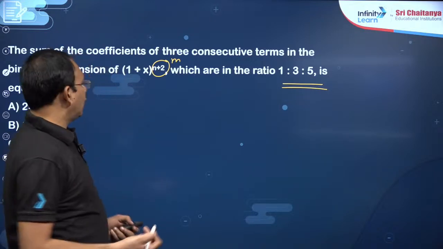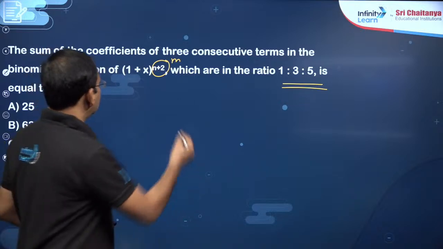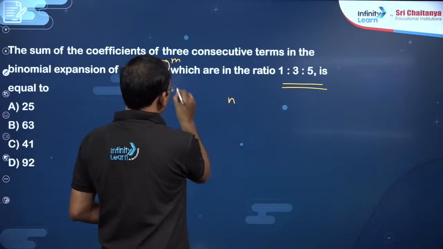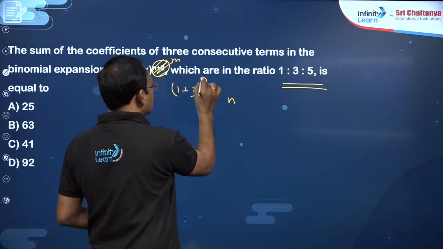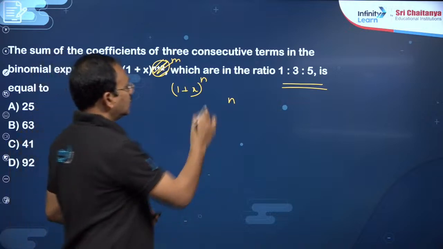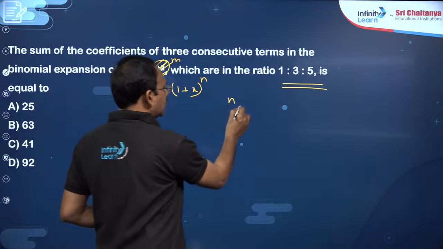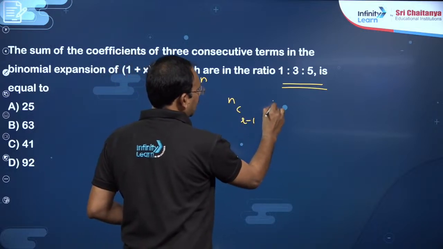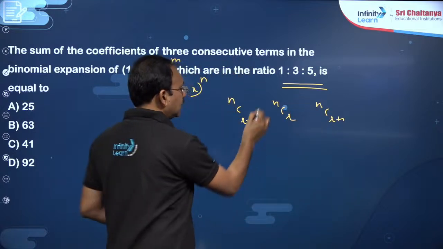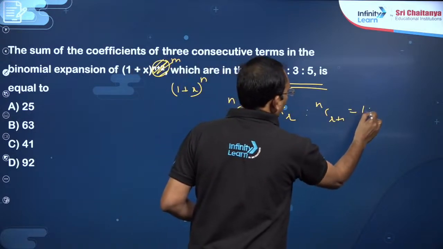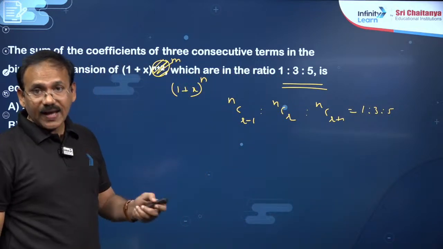Yes, so see one question: the sum of the coefficients of 3 consecutive terms. Suppose these are like (1 plus x) whole power n, suppose instead of n plus 2 you take n, no problem. Chalo, you see he is asking about the ratio of 3 consecutive binomial coefficients. We can take nCr minus 1, nCr, nCr plus 1. Let us take it like this, given the ratio is 1:3:5. So from this you need to find n and r.